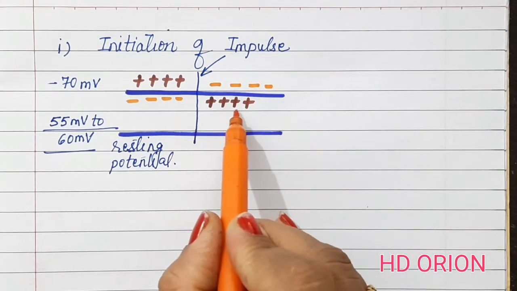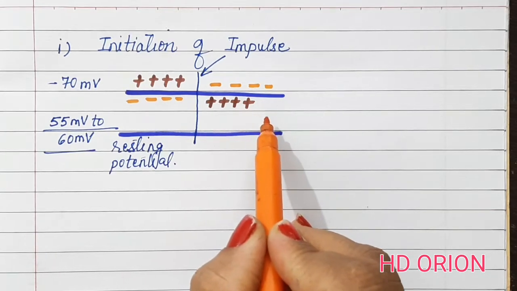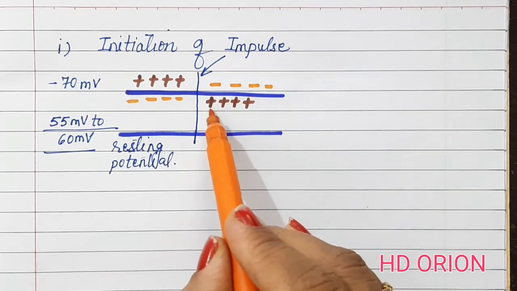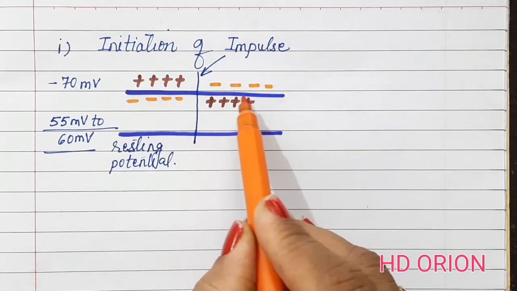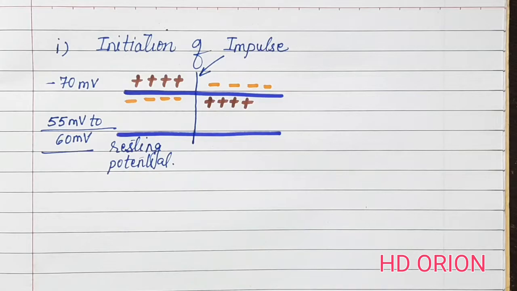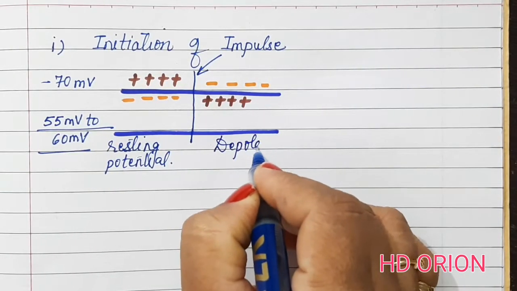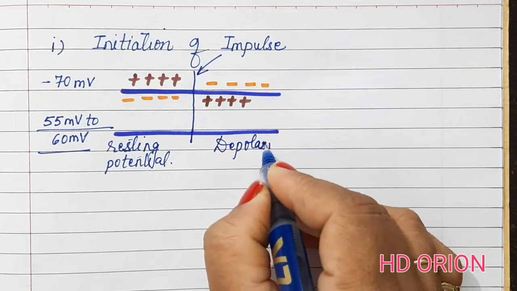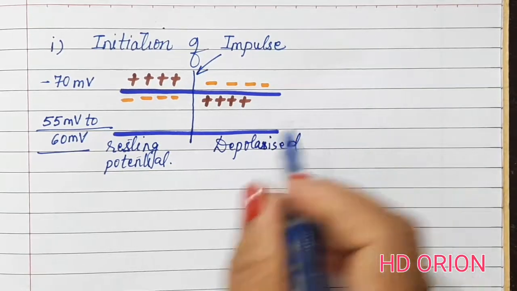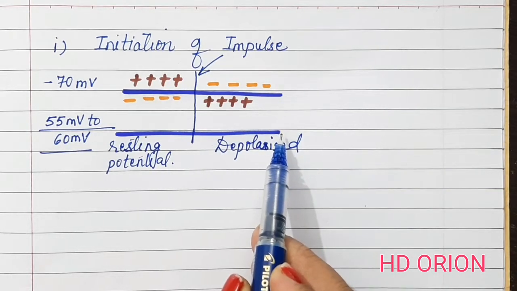That means more amount of sodium ions are inside. This is called as influx of sodium. Now there are more sodium ions. This creates an inner positive charge and outside it becomes negative. This area becomes depolarized. When the polarity changes, it is known as depolarized. So this is resting potential and this region has become depolarized.